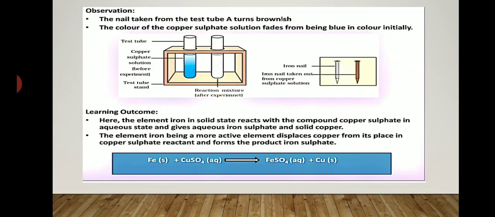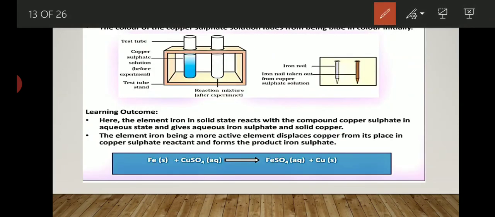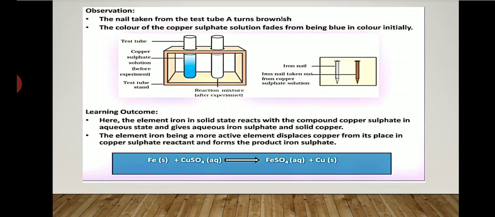Now, what will be the observation? You will observe that the nails taken from test tube A turn brownish. Second, the color of the copper sulfate solution fades from its initial blue color.